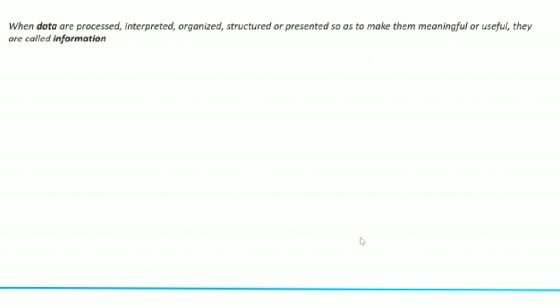So this is what the definition of information says: when data are processed, interpreted, organized, structured or presented so as to make them meaningful or useful, they are called information. It's too much English to understand the meaning of information, or to differentiate. So here's what I've done, and a clear example: I've taken this random number 190720. This is a set of random numbers, right? This is my data, a raw data. I don't know what information I can derive from this.